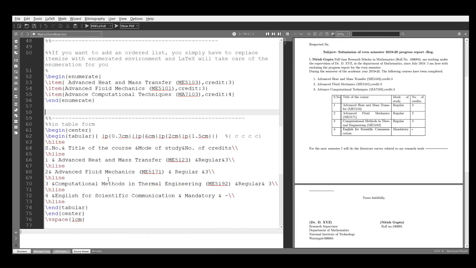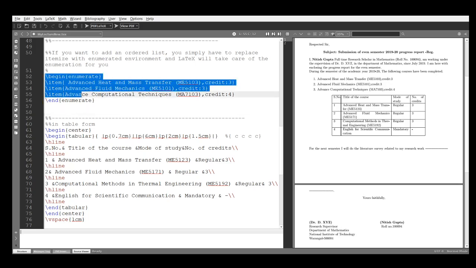Now see. After it, I want these items in table form. See this, this is the table form. So I want these items in table form. First, keep this ordered list in comment.